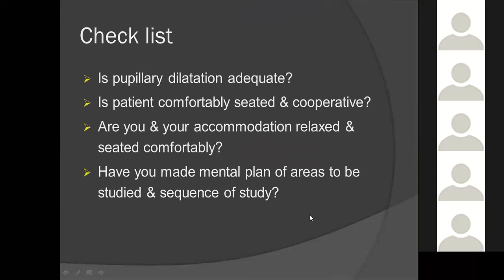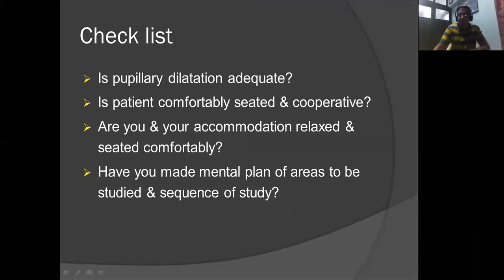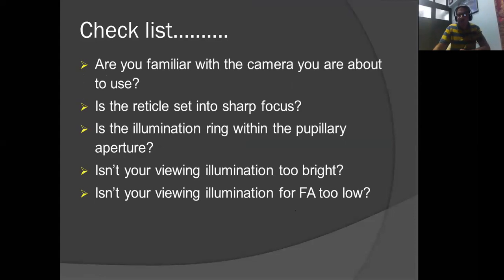So before you proceed with the procedure, always have a checklist. In this checklist, what you have to see is: Is the pupillary dilatation adequate? Is the patient comfortably seated and cooperative? Are you and your accommodation relaxed and seated comfortably? Have you made a mental plan of areas to be studied and sequence of study? Are you familiar with the camera you are about to use? Is the reticle set to sharp focus? Is the illumination ring within the pupillary aperture? Is your viewing illumination too bright, or isn't your viewing illumination too low?